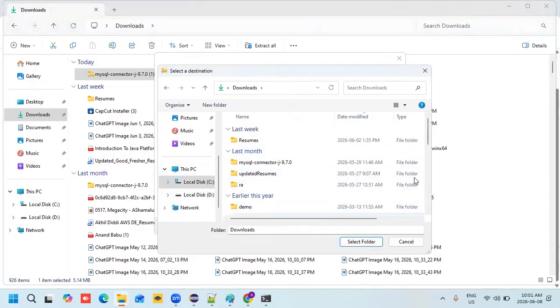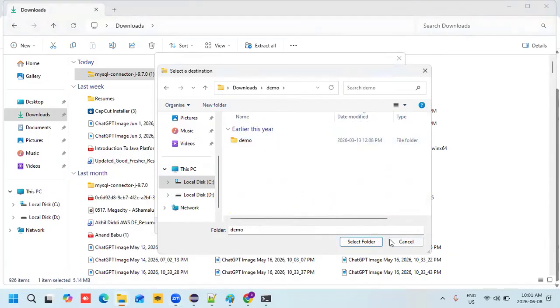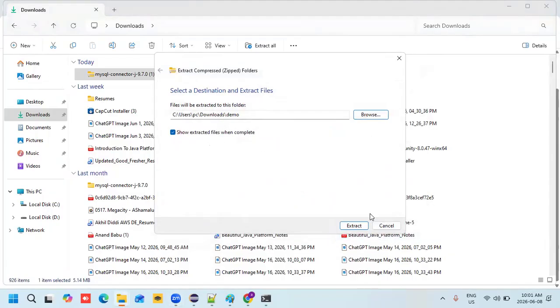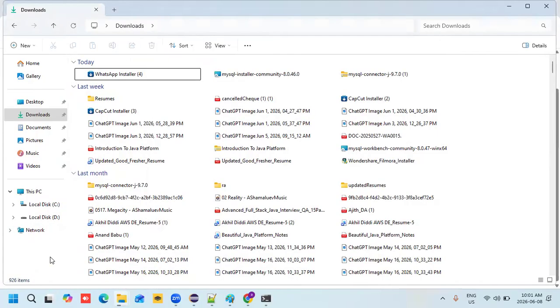Yes, that's it. It is directly asking for a folder. I need to select where it gets extracted. So next I need to go to that place, this PC, and the D drive is extracting now.